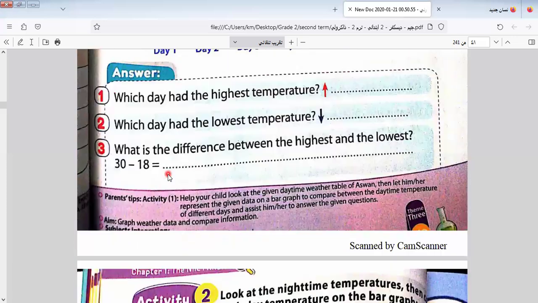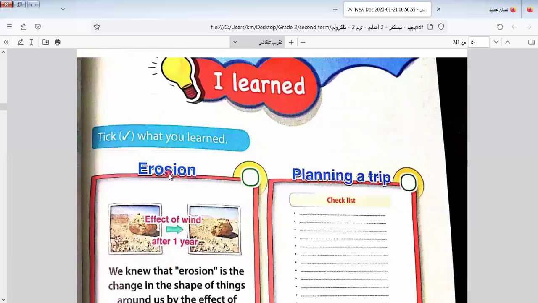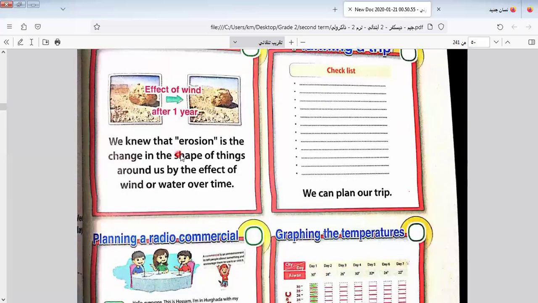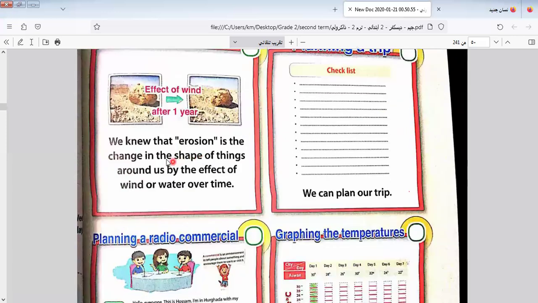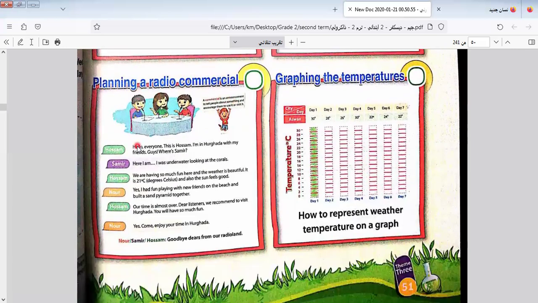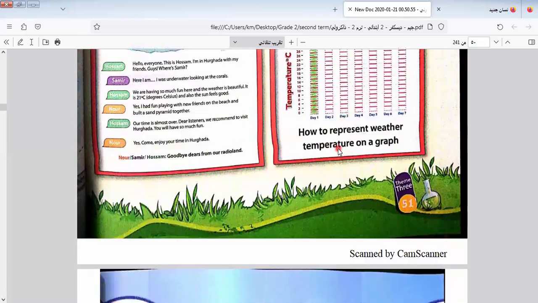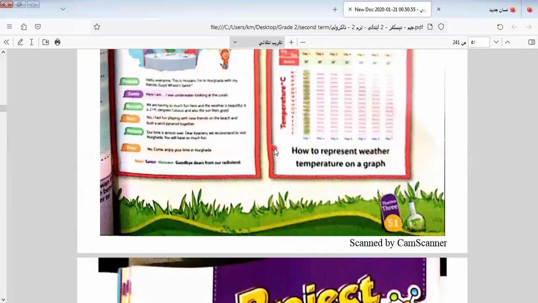I would like to go to the page of what I learned here. In this part, we learn. This is the important page that I would like to note. We know the erosion. What is the erosion? Erosion is the change in the shape of things around us that is affected by wind or water. Here we have a planning radio commercial, as we know. Grading temperature, have high temperature and low temperature.